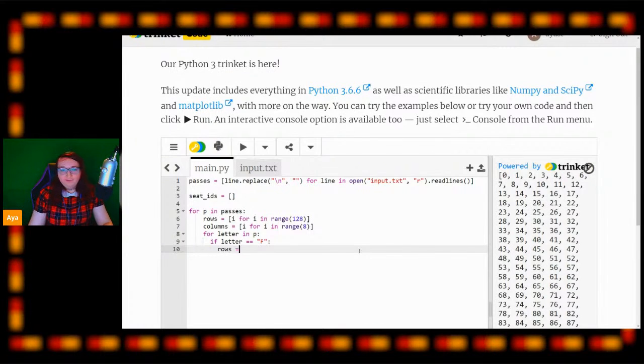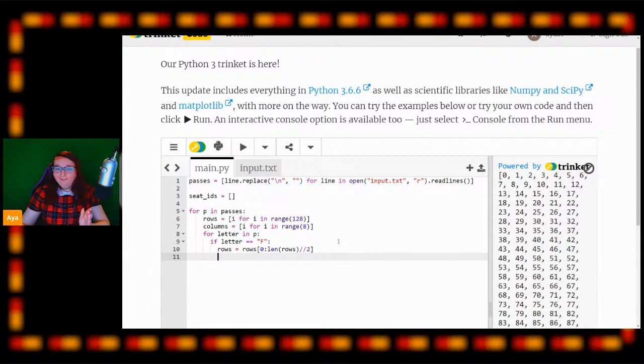So we can do that by saying rows equals rows from 0 up until the midway point, and the midway point will be half of the length of rows. So we're going to say length of rows divided by 2, like so. And that will create an integer, which will be equal to the halfway point of the rows. So now, if the letter equals F, it throws away the back half of everything left currently in the rows array and stores only the front half, which is what we want it to do. It breaks it down to that half.